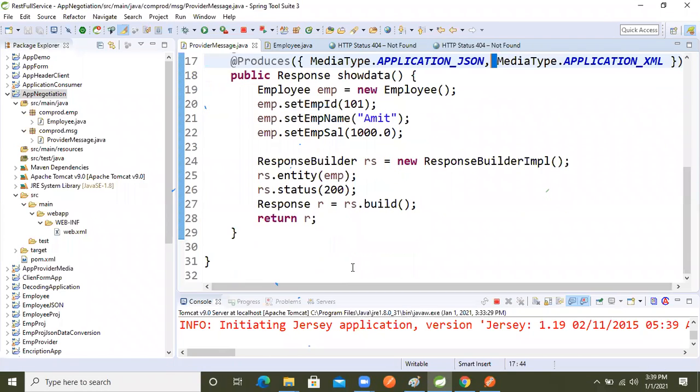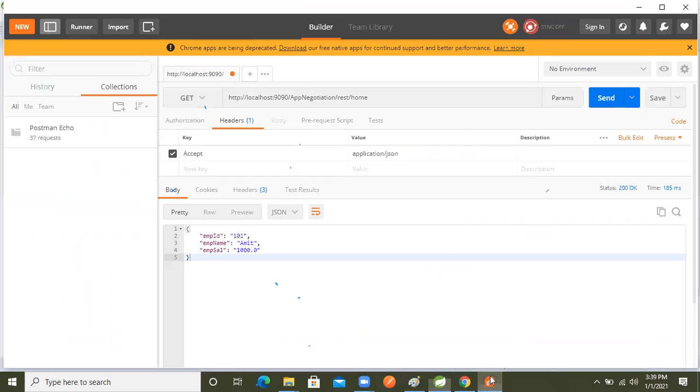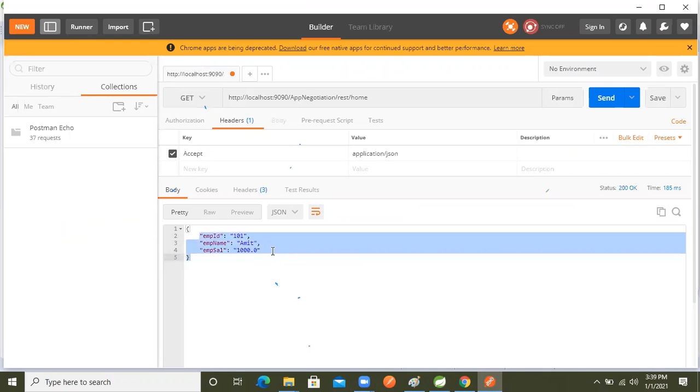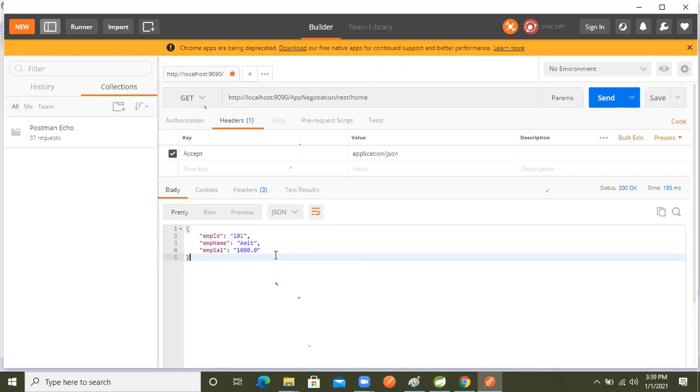So here, we are doing this with the employee object, selecting the acceptance type. Based on the acceptance type, we are seeing that our endpoint is producing the data in JSON also, and XML also. In both it's returning the data, right? So sometimes the need is that the client can make the request for JSON also and XML also.